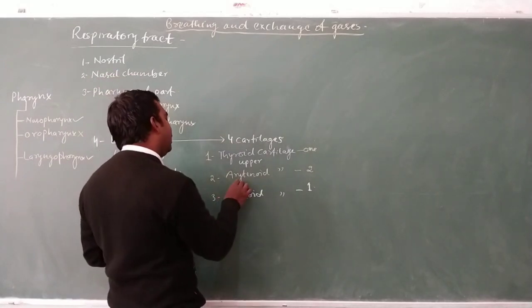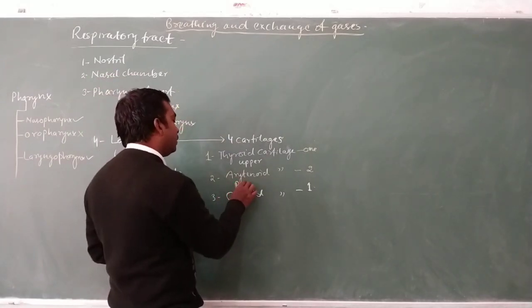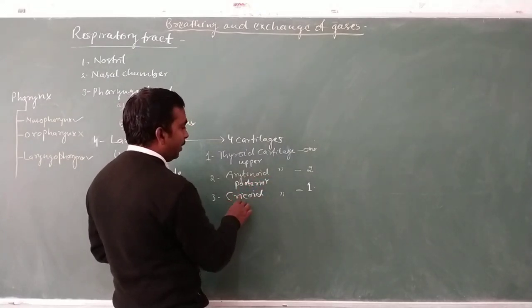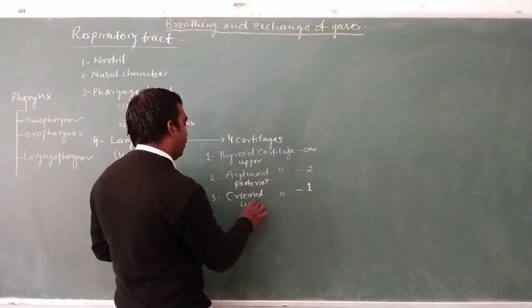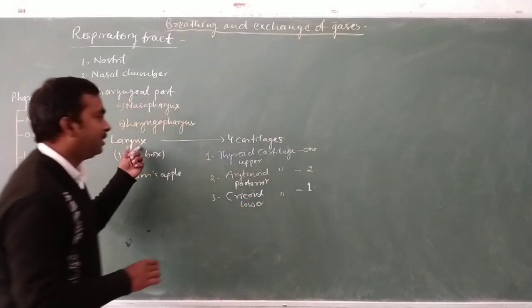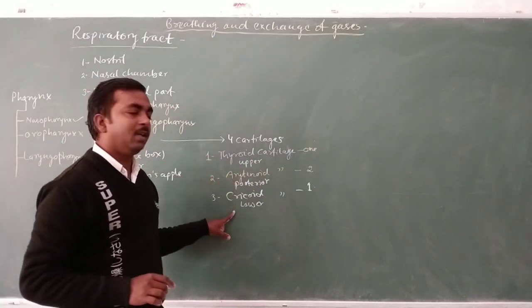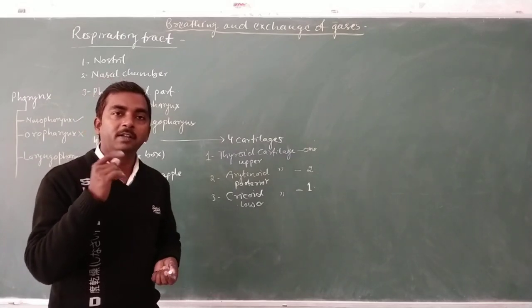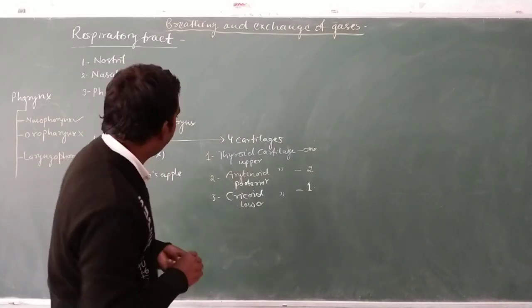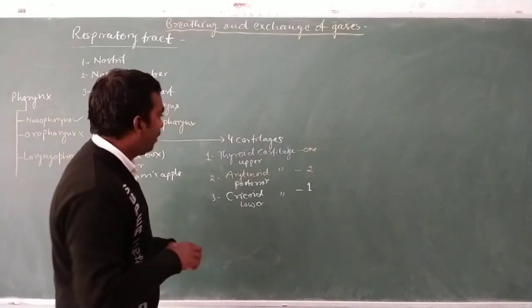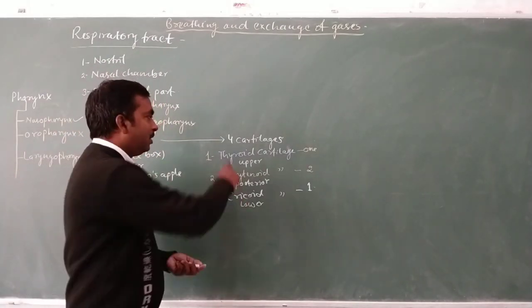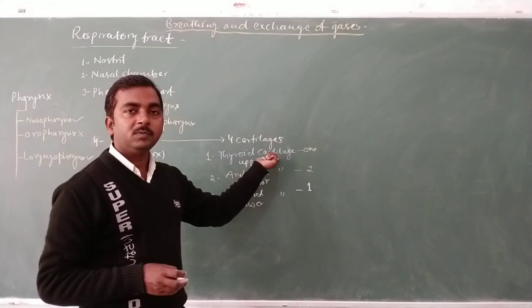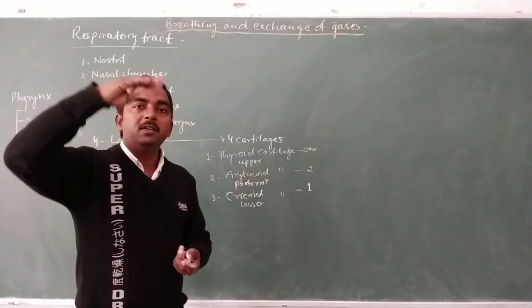The arytenoid cartilages are found posteriorly, while the cricoid cartilage makes the lower part of the larynx. Together these make the structure of the larynx, which is found in cylindrical form. The tubular wall of the larynx is designed by these four cartilaginous structures. One is the thyroid cartilage, which makes the ring of the upper region.